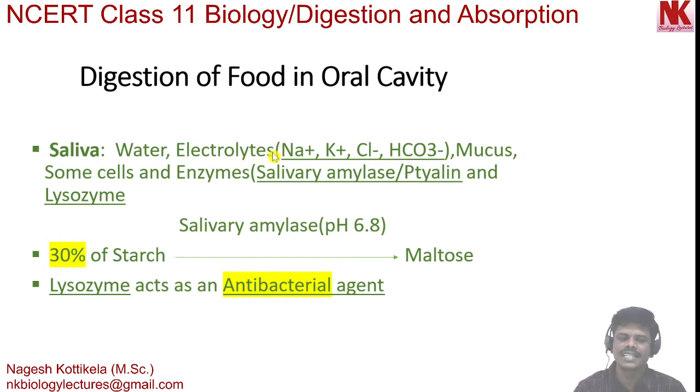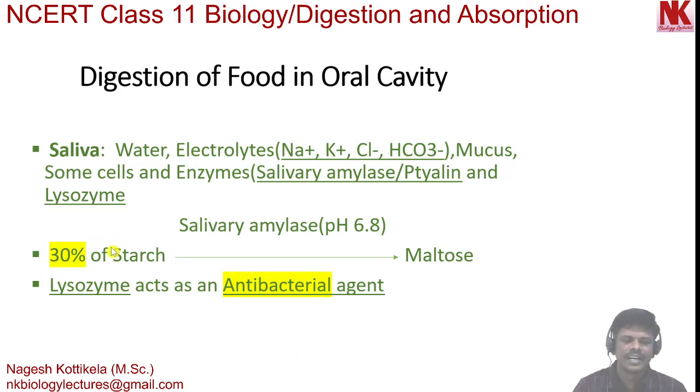Now let's discuss how the enzymes present in the saliva play their role in the digestion of nutrients. This is what we call biochemical process. When the enzymes are involved in the process of digestion, then those processes are called biochemical processes.